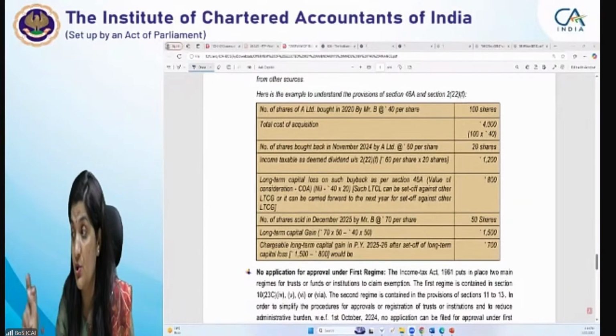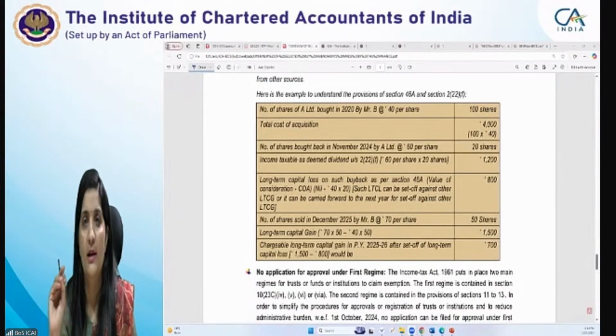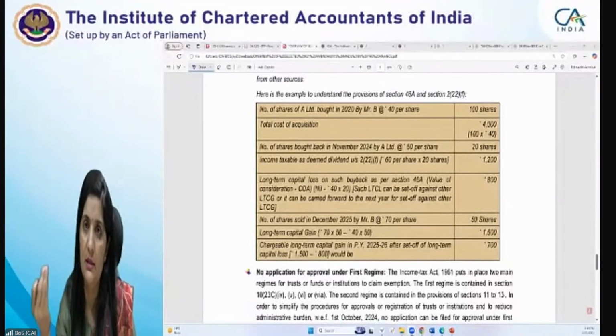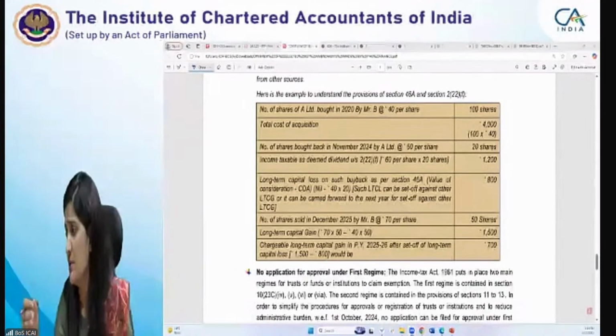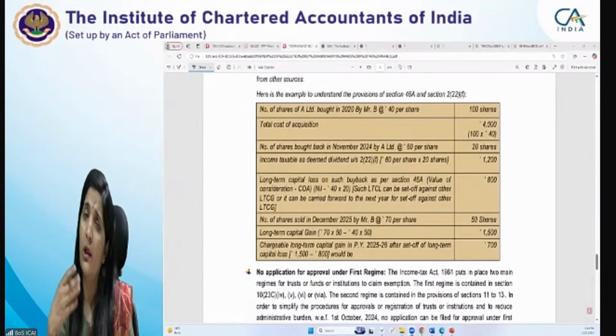But make sure if you are not remembering the exact section numbers, do not write them. Simply write what provision it is. If you are remembering the section number, then you quote. Provisos, definitely it's very difficult to write the provisos, to write the explanations. If you are remembering, it's well and good.